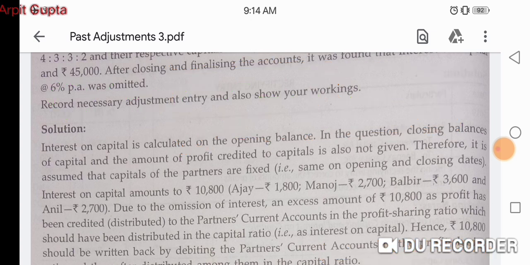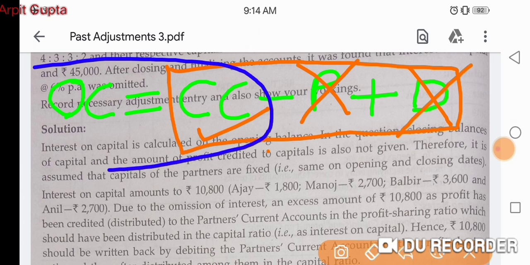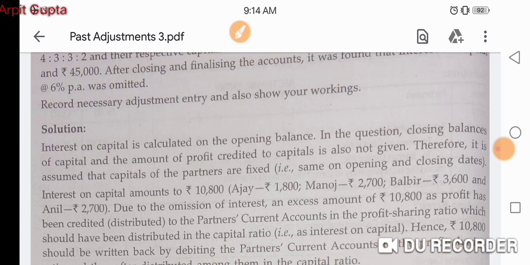So how can we calculate opening capital when profit is also not given and drawings is also not given? So we can easily assume that the capitals that are given to us right now are opening itself, because how can we subtract profit when it is not given, and how can we add drawings when it is not given? So right now opening capital will be equal to closing capital itself. So we can read the solution now.